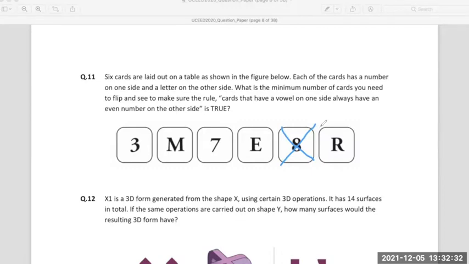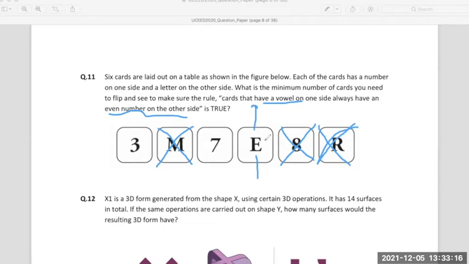Next, I don't require flipping any letter besides a vowel, because I'm not going to get anywhere in proving this statement by flipping any other letter. So M and R, which are not vowels, are of no use to me. The remaining one, E, which is a vowel, I will flip, and it would have an even number, eventually proving this rule.